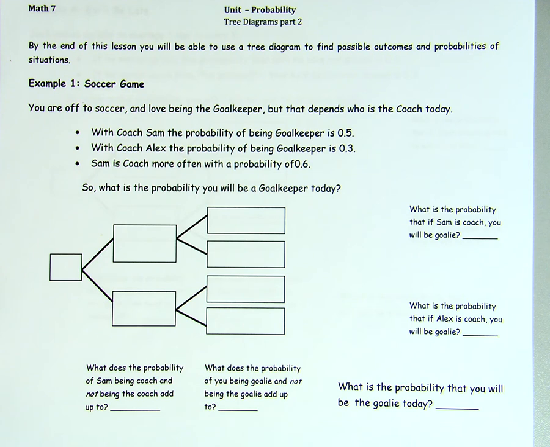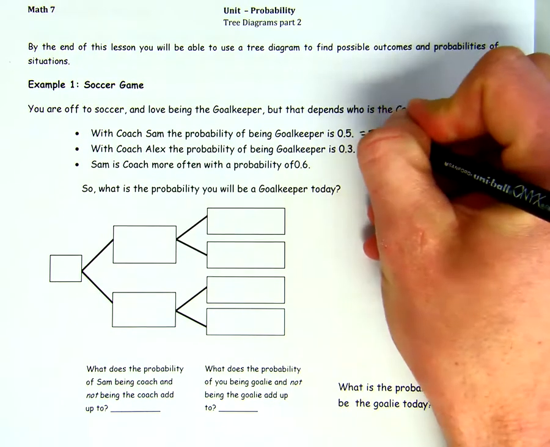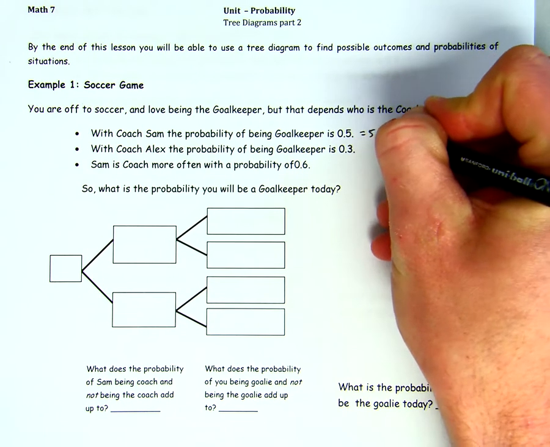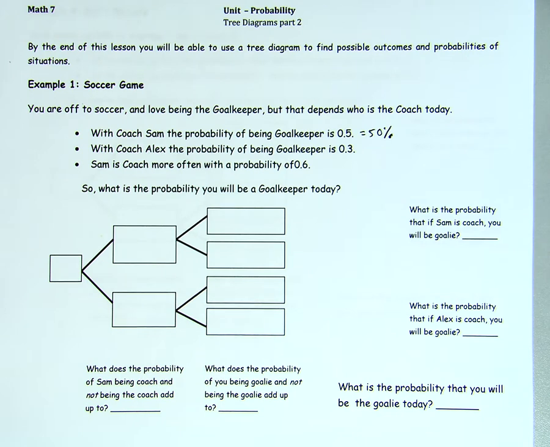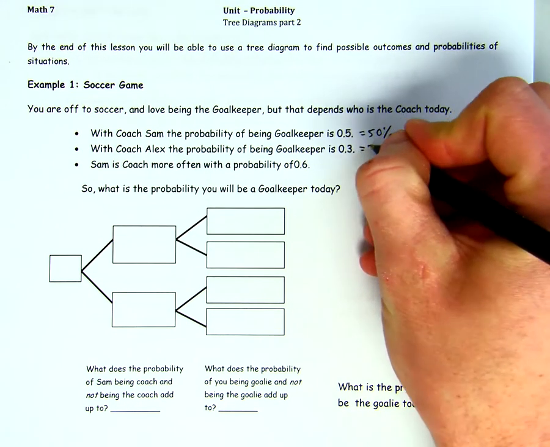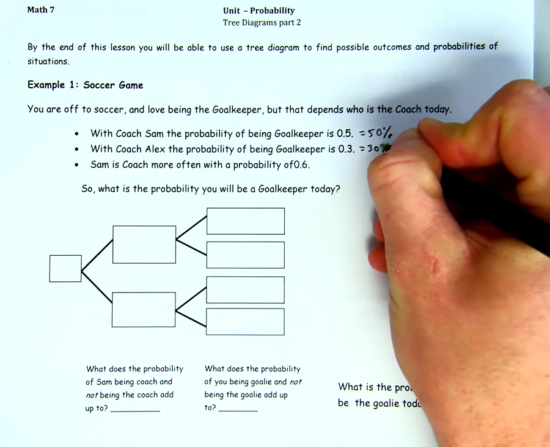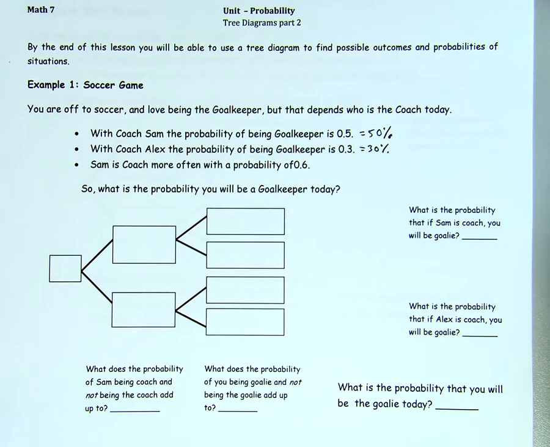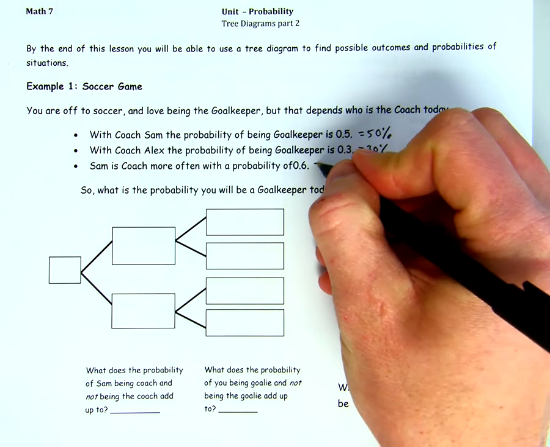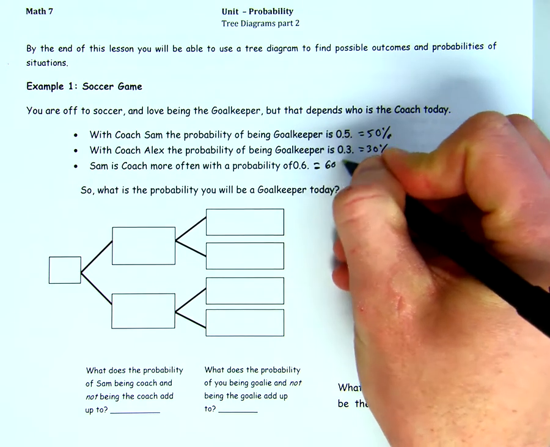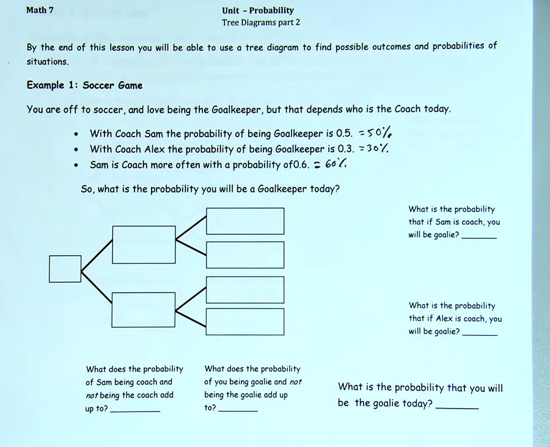If you're off to soccer and love being the goalkeeper, but that depends on who the coach is today. So with Coach Sam, the probability of being goalkeeper is 0.5, which is also known as 50%. With Coach Alex, the probability of being goalkeeper is 0.3, which is equal to 30%. Sam is coached more often with a probability of 0.6, meaning it is 60% of the time. So what is the probability you will be a goalkeeper today?